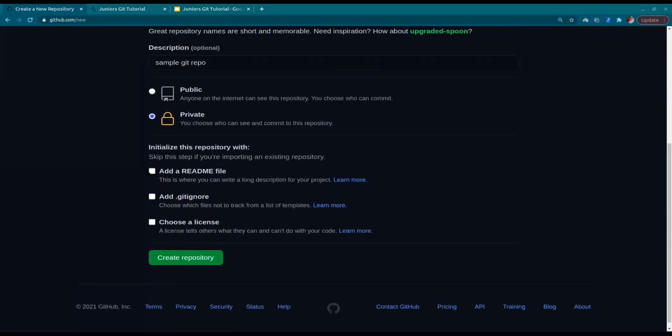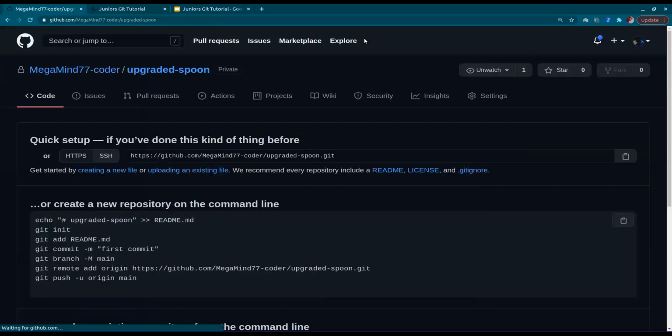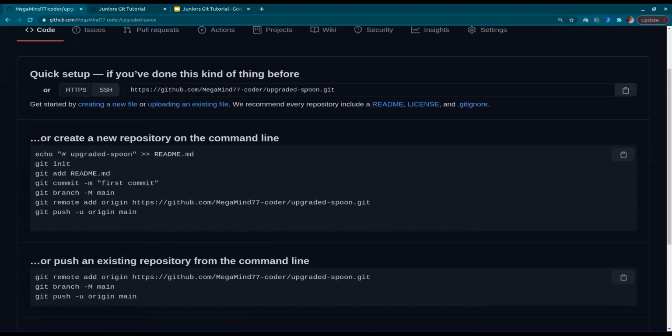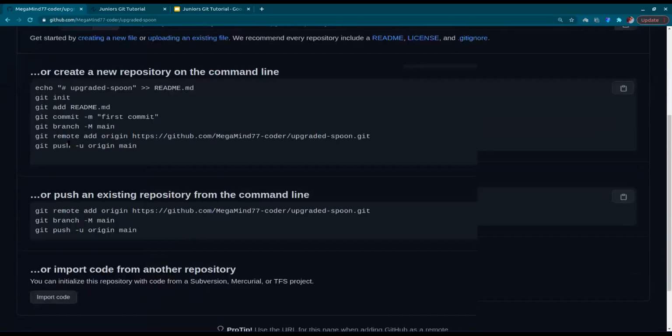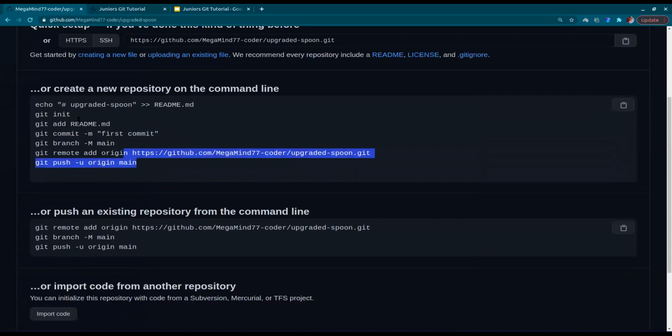Okay, I'll just create a repository like that. So you can create a repository. Now it will show you how to add changes. This is the best way. A lot of times I forget, so what I do is I just follow these instructions.